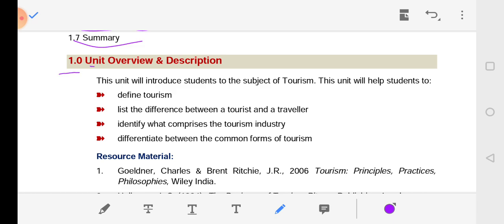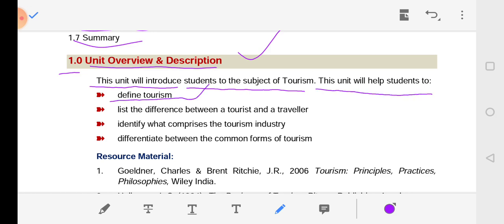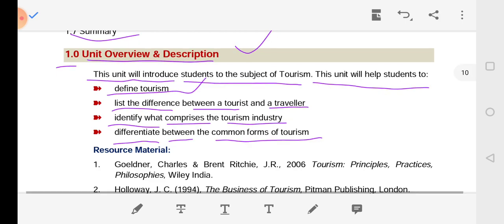Now, 1.0 Unit Overview and Description. So this unit will introduce students to the subject of tourism. This unit will help students to define tourism, list the difference between a tourist and a traveler, identify what comprises the tourism industry, and differentiate between the common forms of tourism.